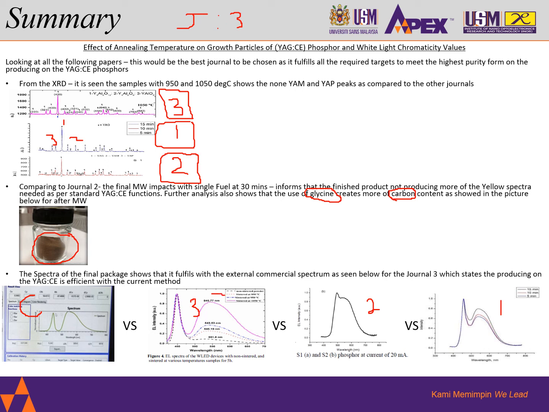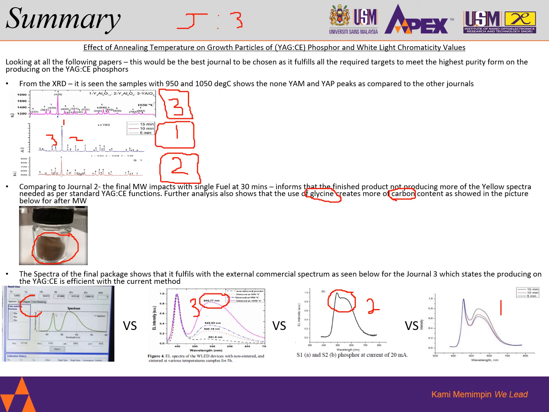If you notice, for 1050, the spectrum of yellow impacts comes close with journal number 3 as compared to journal number 2, which is telling me there's a problem here where the blue peaks immediately turn to green. So this is not very good peak data or spectrum.